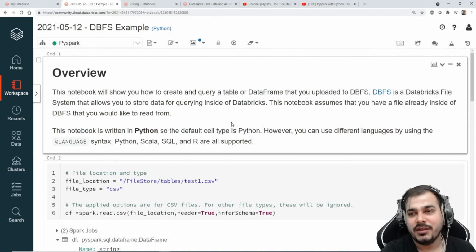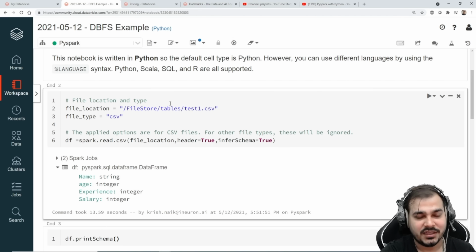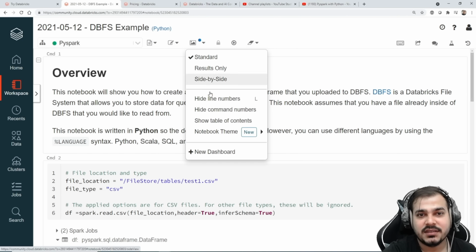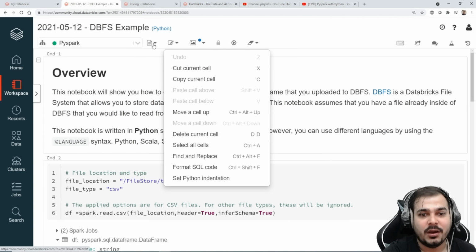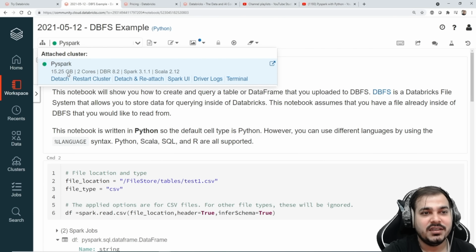And remember, over here you'll be able to find around 15 GB, and you can definitely perform any kind of things. Okay. Here also you have the same options like how we have it in Jupyter Notebook. Every option is there. You'll be able to find all these particular options in Jupyter Notebook also, right? So this is basically running in 15.25 GB, 2 cores. Okay, in that particular cluster you have 2 cores. Then you have Spark 3.1.1, Scala 2.12, and you'll be able to see all this particular information.